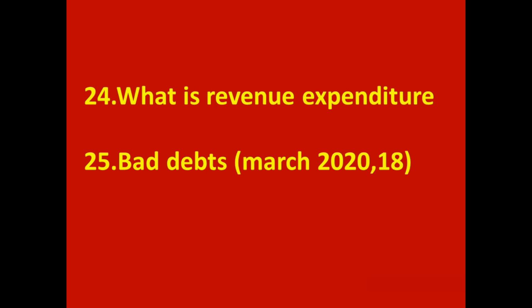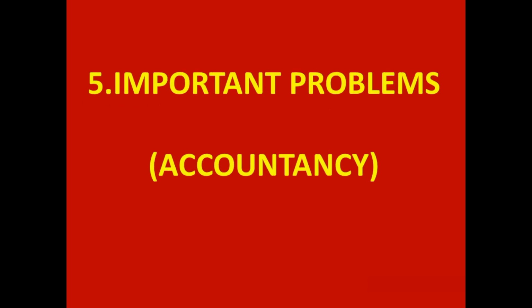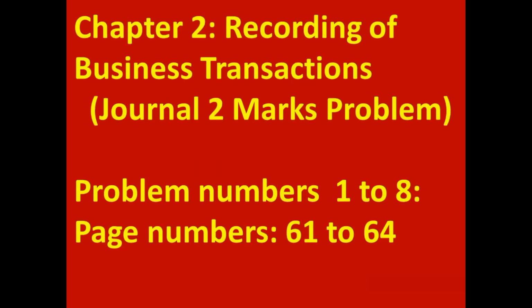Now come to fifth point, important problems from accountancy. Chapter 2, recording of business transactions. In this chapter, from journal topic, you will get one problem for 2 marks. And the important problem numbers are 1 to 8. These questions are available in Telangana State Inter First Year Telugu Academy textbook, page number 61 to 64.